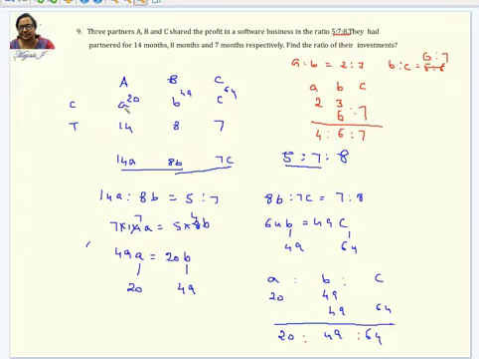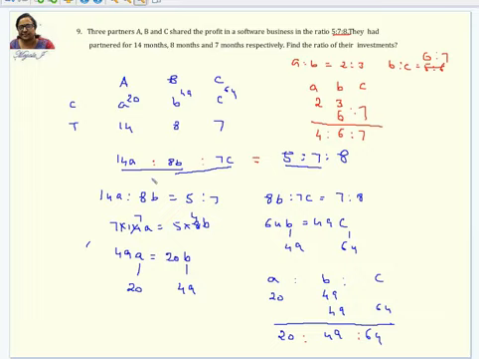You don't know what is the capital, so we'll consider this as A, B, and C. Sorry, this is the answer which is written up, so don't consider that now. So here you consider the capital as A, B, C, and the ratio of their duration is given as 14, 8, and 7. So write accordingly. Months is nothing but the ratio. Now multiply this, so this is going to be 14A, 8B, 7C. And their profit ratio is going to be this one, right? That is the main thing. We don't know what is A, what is B, but given here is the profit ratio 5:7:8 as given in the problem. So we can equate this to this.